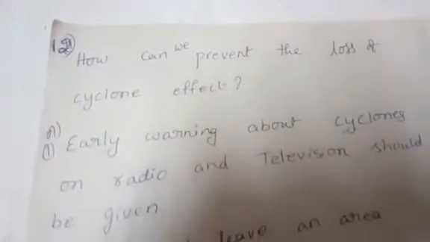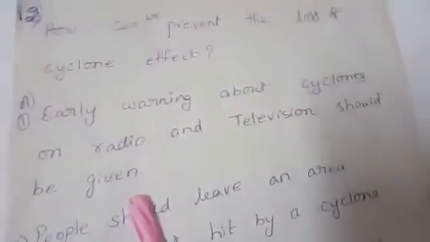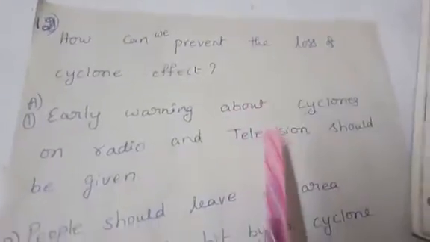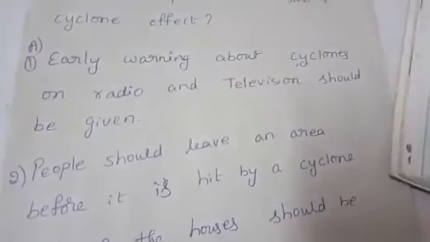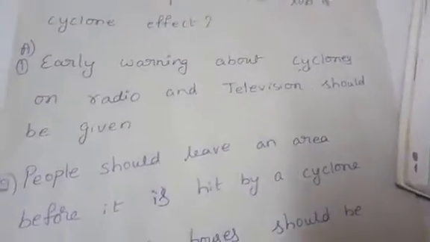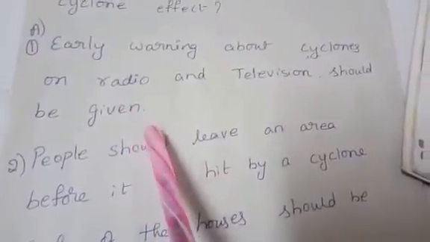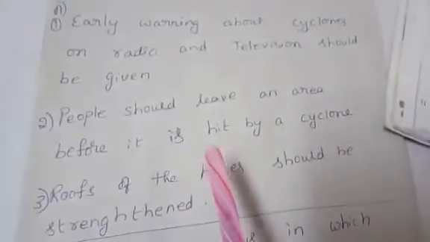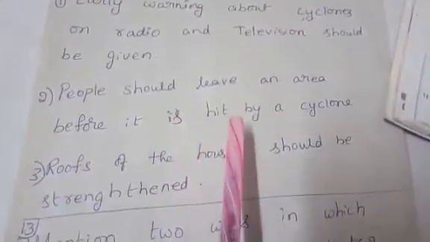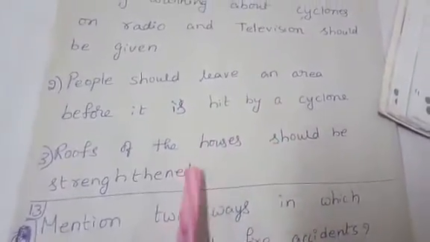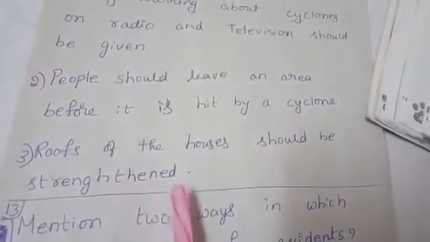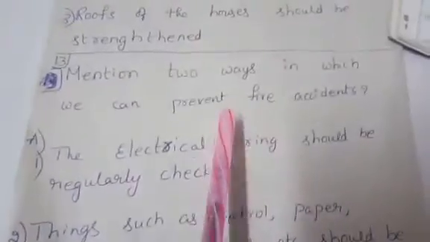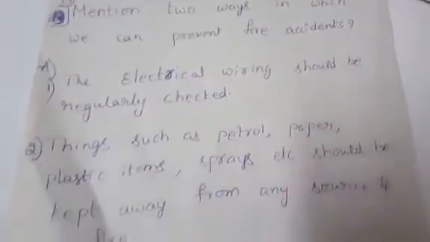Next question is, how can we prevent the loss of cyclone effect? Early warnings about cyclones on radio and television should be given. People should leave an area before it is hit by a cyclone. Roofs of houses should be strengthened.